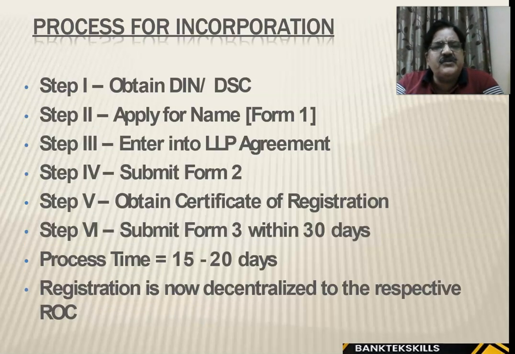The process for incorporation is to obtain DIN number, right, designated partner identification number. Apply in Form 1, enter LLP agreement, submit Form 2, obtain certificate of registration, submit Form 3 within 30 days. Process time 15 to 20 days, LLP can be brought into existence. Registration is now decentralized to the respective ROCs. ROCs are Registrar of Companies.